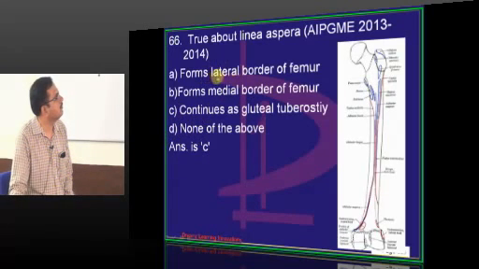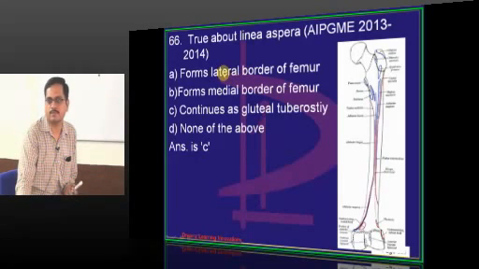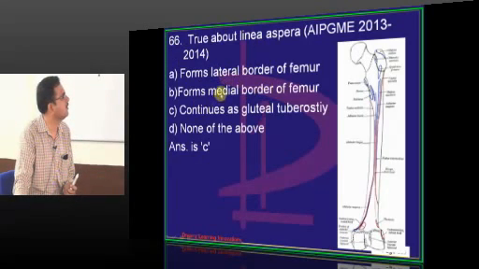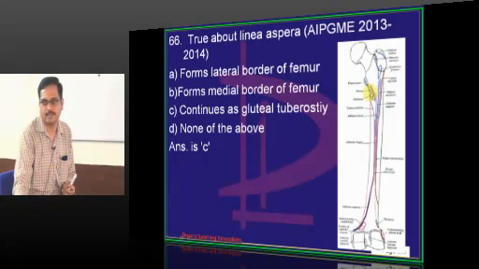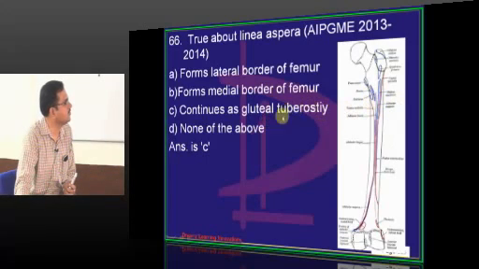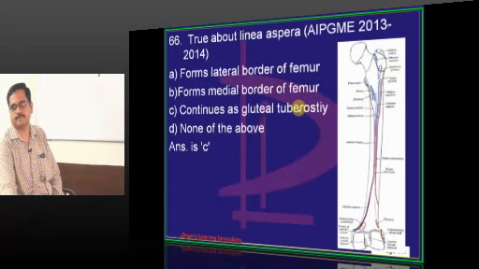So linea aspera is which border of the femur? The posterior border of the femur, in the middle 1/3. So it is not the lateral border, it is not the medial border. It continues as the gluteal tuberosity. So the lateral lip continues as the gluteal tuberosity. The medial lip continues as the spiral line. What is attached to the gluteal tuberosity is gluteus maximus.